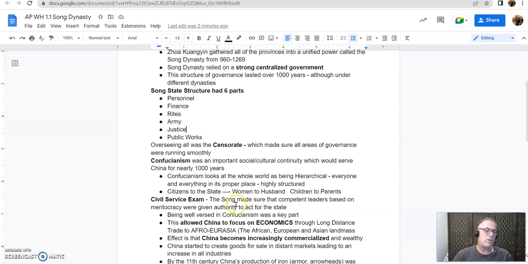And the way they guaranteed competence of these Confucian scholars was they had civil service exams. So they used a term called meritocracy, that you rise because you can do the job, not just because you were born in the right place. Now, it wasn't as democratic as it sounds because who could afford all the schooling? Obviously, if you're a peasant, you're going to have a hard time going through the years of training and learning that you had to go through. But still, it was based upon ability, and you could rise from humble means theoretically, if not always practically.